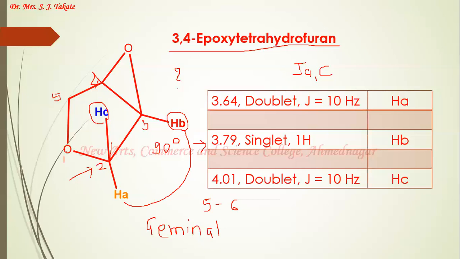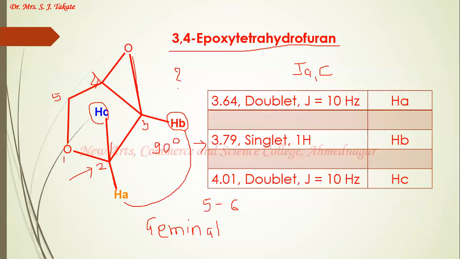From this side an electronegative oxygen is there, and from this side also an electronegative oxygen is present. So two electronegative oxygens decrease the coupling constant value to a great extent, and in addition the Ha proton and this oxygen are anti-periplanar to each other. Therefore, the decrease in the coupling constant value is to a large extent. How much decrease? The coupling is removed totally; the coupling is zero. There is no coupling between the B and A protons.